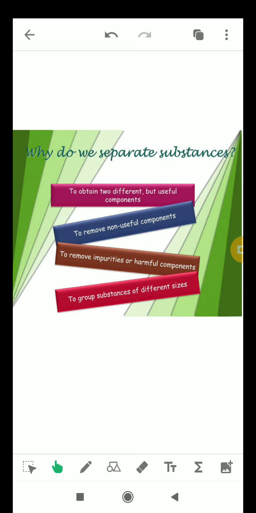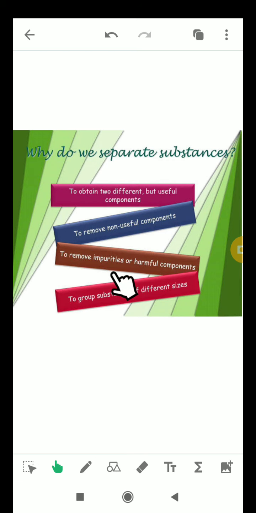She separates the tea leaves from the tea by using a tea strainer. So why does she do this? This is done because the used tea leaves have become an undesirable component. So we separate the components of a mixture to remove the undesirable substance.